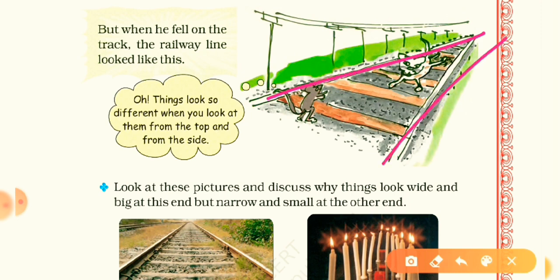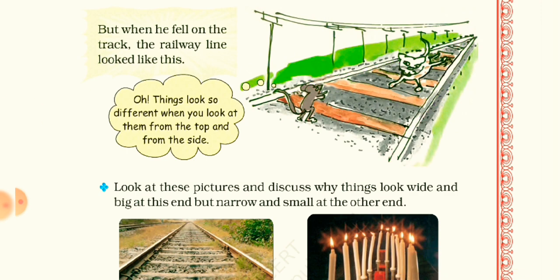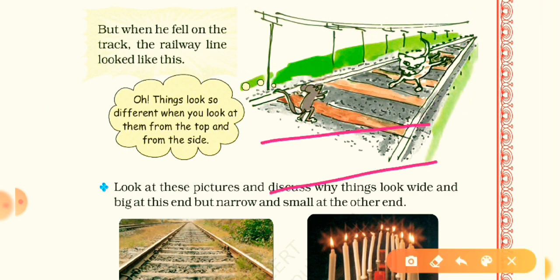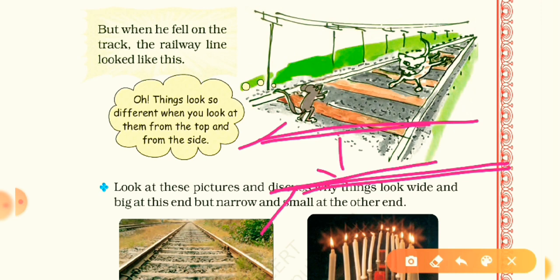Why did this happen? Yes, actually, as you know, the railway track is parallel, means it has its end points, means the corners you can see. Okay, the tracks are parallel to each other. Parallel means they have proper distance. As they are long, they have proper distance.